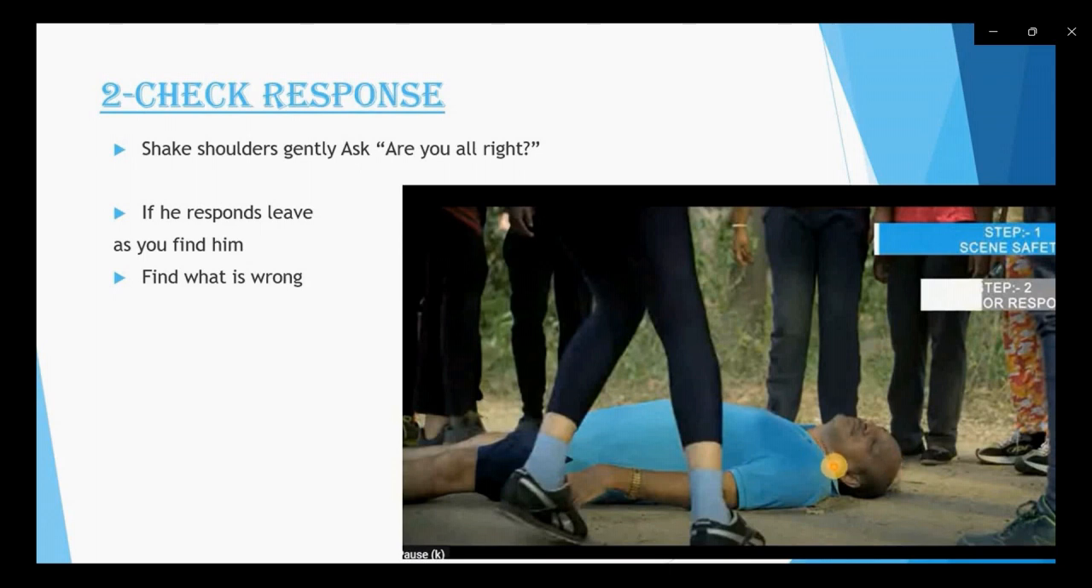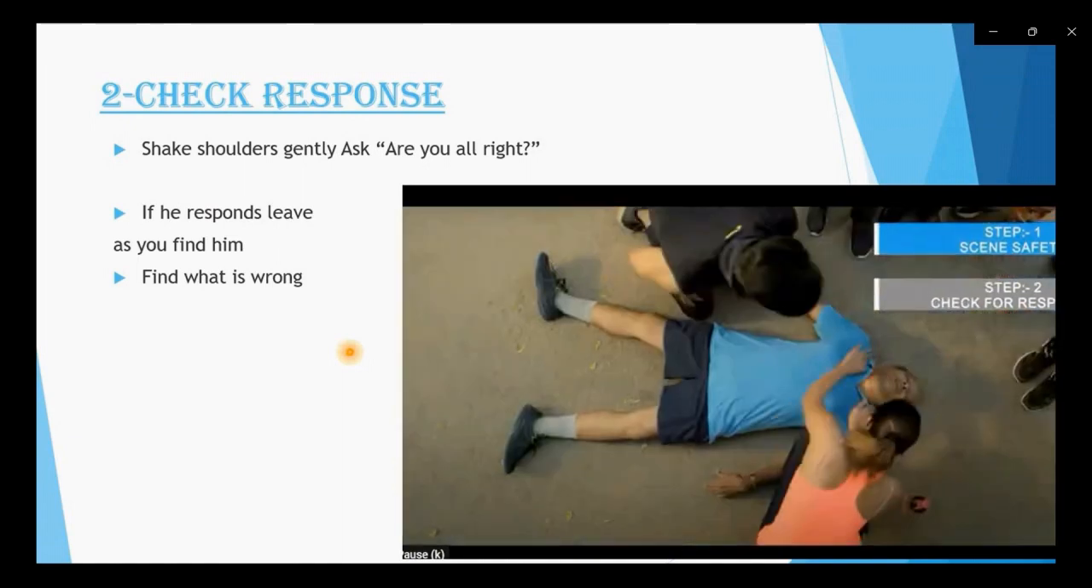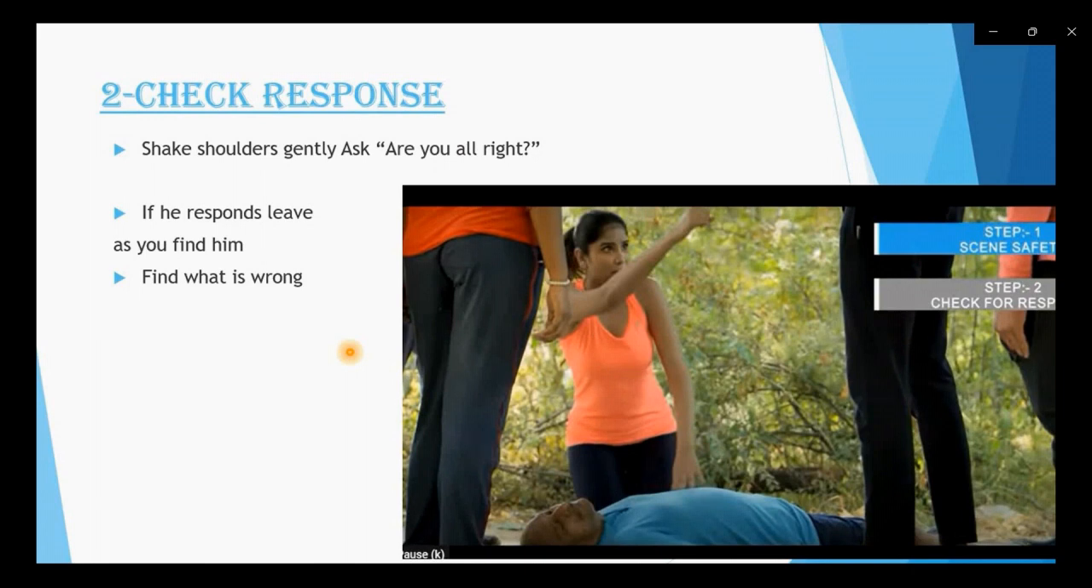Find out what is wrong. If he responds, ask him what is wrong and why he has fallen down, whether for any reason or what the problem is. If he doesn't respond to anything, then we have to take the next step. I will show you the video of how we check the response of the patient. As I told you, in this video this lady is shaking the shoulder. If he is not responding, then we follow the further steps. I hope, friends, the second step, check the responses, is clear.